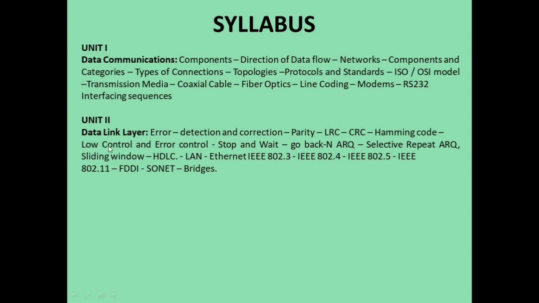Then flow control and error control, the stop and wait mechanism, go back N ARQ mechanism, selective repeat ARQ mechanism, the sliding window protocol, HDLC, and the different LAN standards, that is Ethernet IEEE 802.3, 802.4, 802.5, 802.11, FDDI, SONET and bridges. These are the concepts that constitute unit 2.